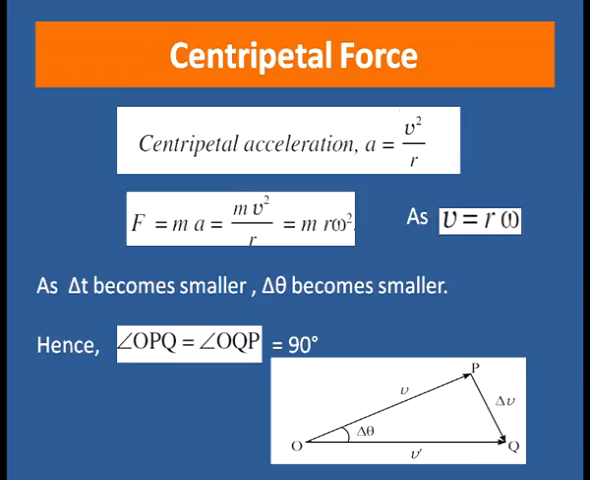Now, what is the direction of this centripetal force? Because force is a vector quantity. For that, as delta t, the time interval, becomes smaller, the angular displacement del theta also becomes smaller. Hence, when del theta becomes smaller and smaller and tends to 0, at that time angle OPQ equals angle OQP, which is equal to 90 degrees, because here we are taking the del theta angle to be very small, almost 0.